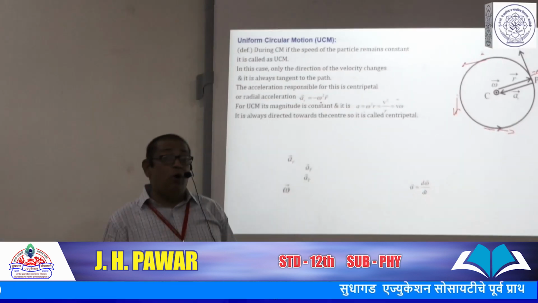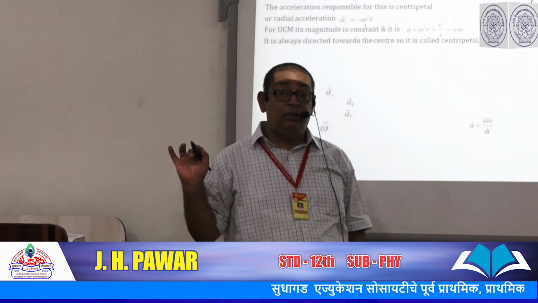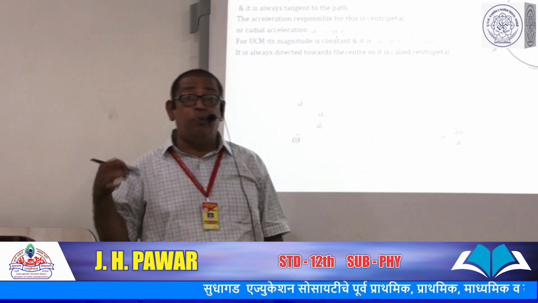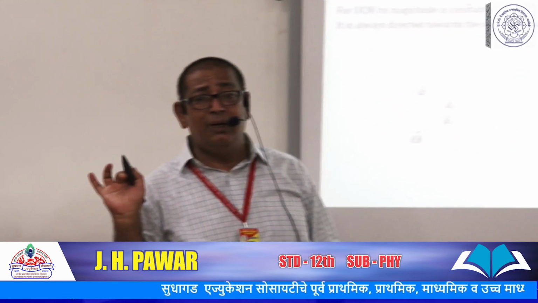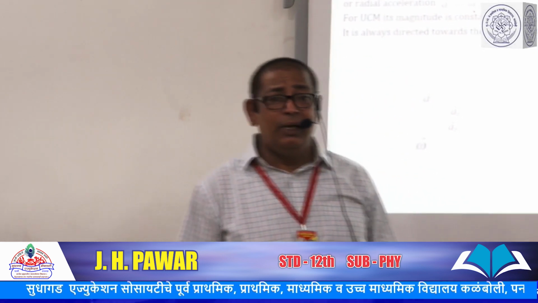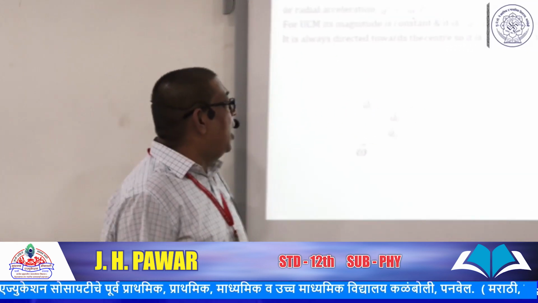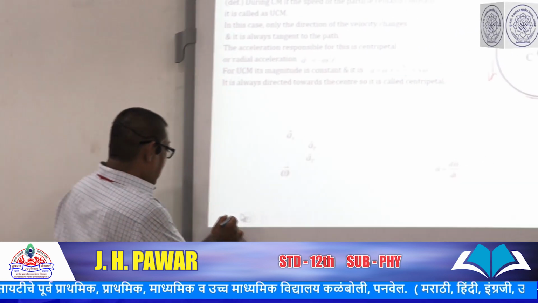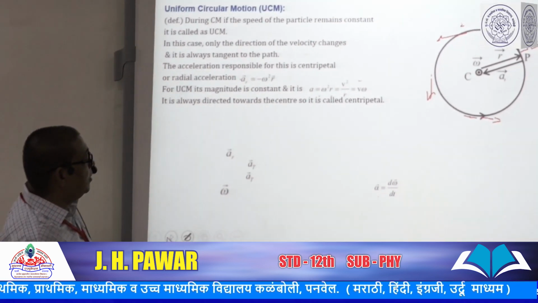Thereafter, the moon is revolving around the earth. It is also in uniform circular motion. Then think about other examples of uniform circular motion. Thereafter, we go through another category of motion. It is non-uniform circular motion.